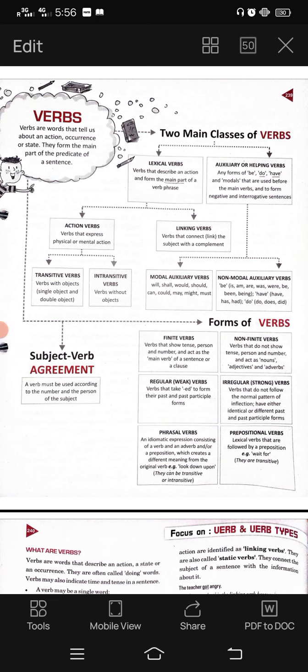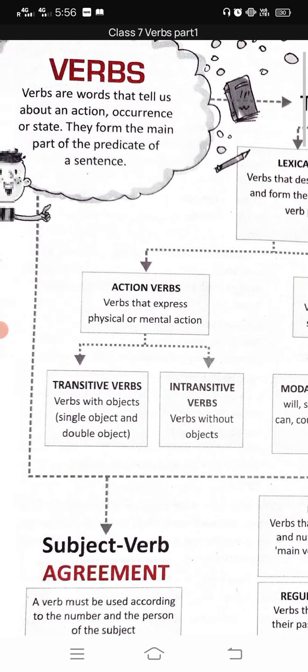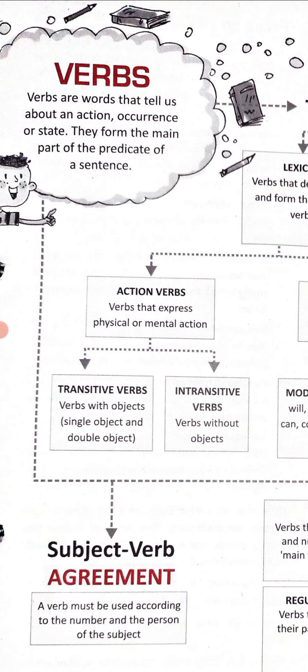Hello friends. So today in this video we will study about verbs, that what is a verb. First let's begin with this definition. So here you all can see that verbs are the words that tell us about an action, occurrence or state. It means anything which happened, which is done in the sentence.